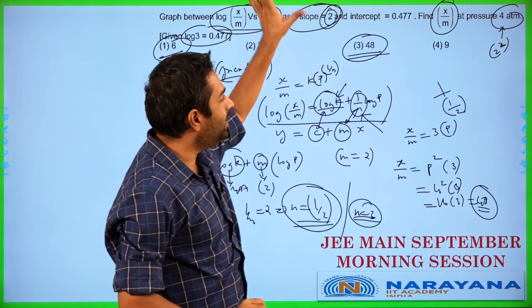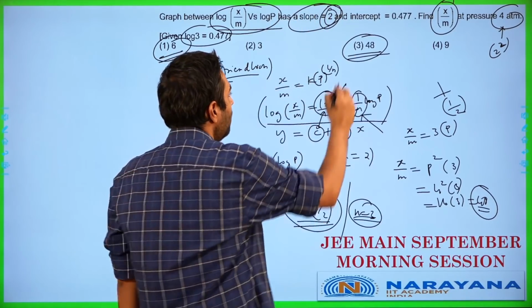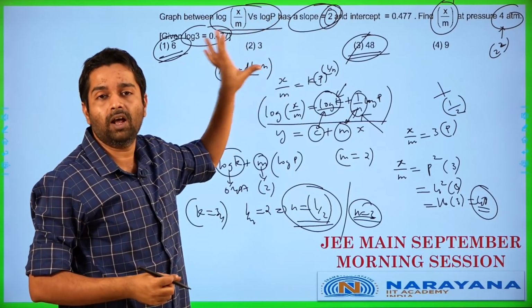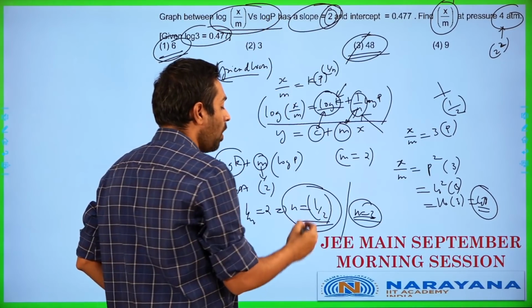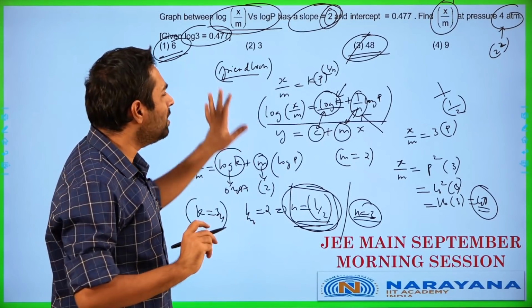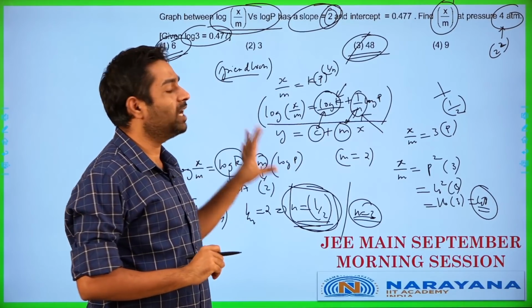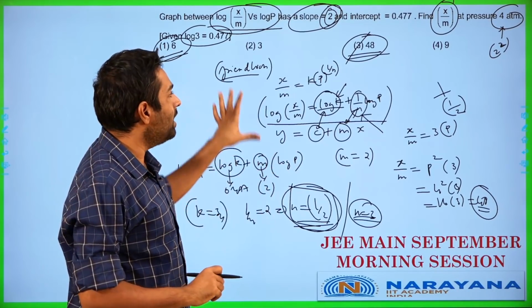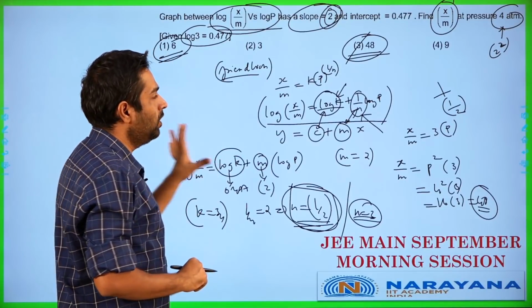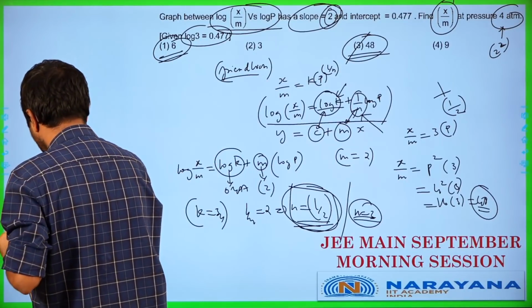But according to the data given to us in the question, answer is 48. Alright, according to the data given to us in the current question, answer is going to be 48. But most probably there is an error at this part over here in terms of the student's memory. But that's okay. It gives you a reasonable idea as to what the question is going to be. And it looks like they are giving you good numbers which are going to be easy to solve either way. Alright, so this is basically this question. Let's get to the next one.